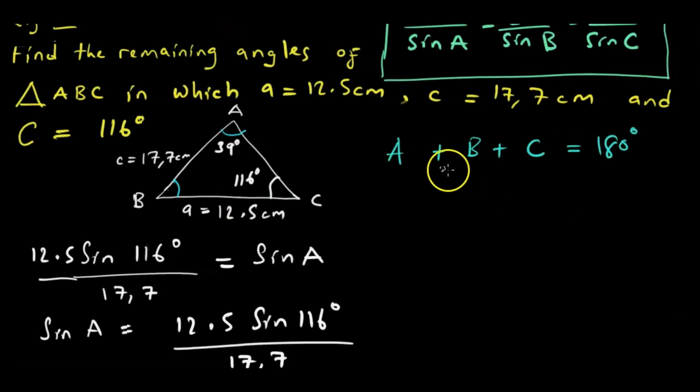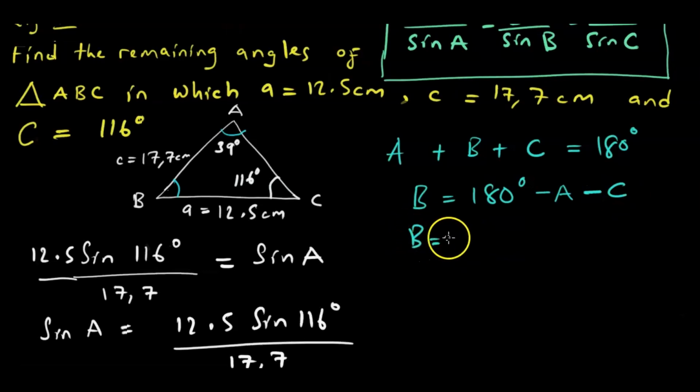We want to find B, so A and C must go this side. B is equal to 180 degrees minus A, changing sign, minus C. So B is equal to 180 degrees minus 39 degrees, minus 116 degrees. C actually.